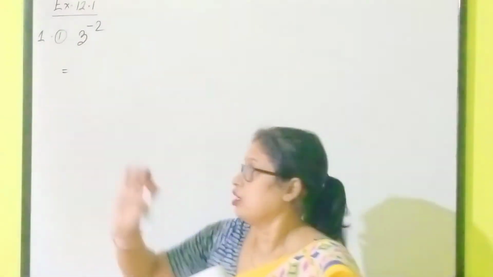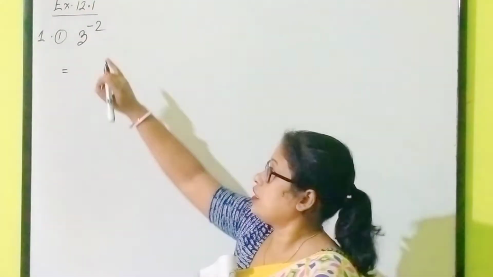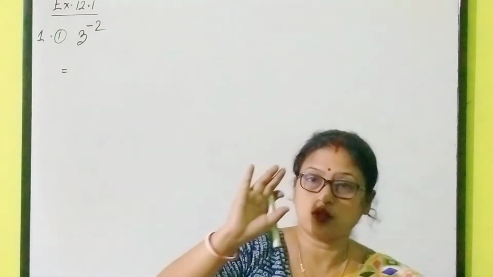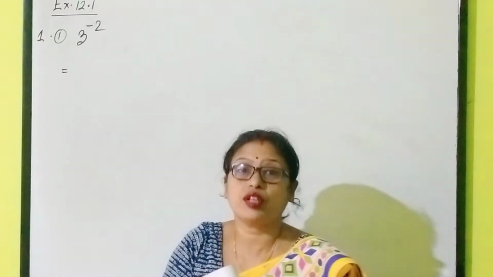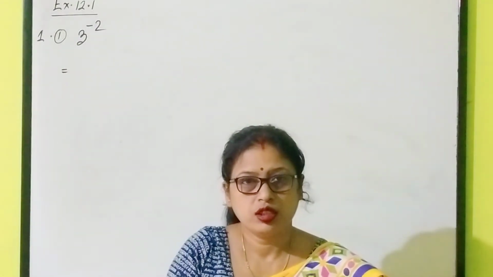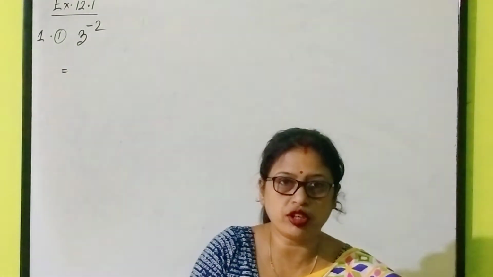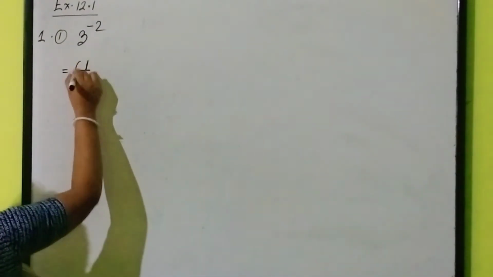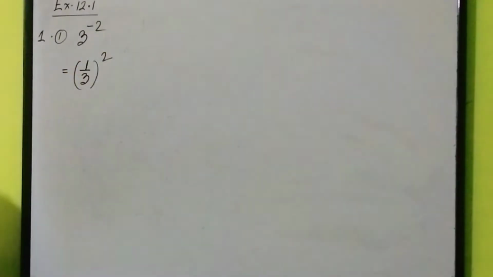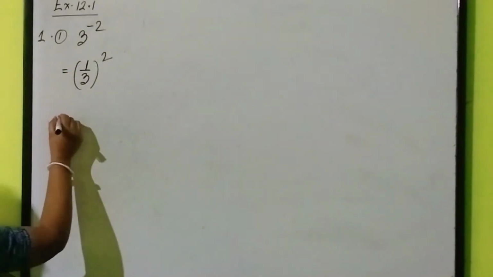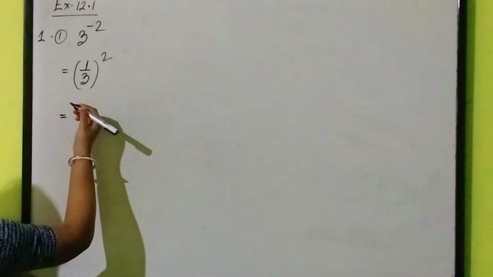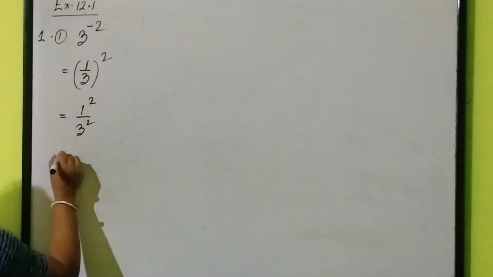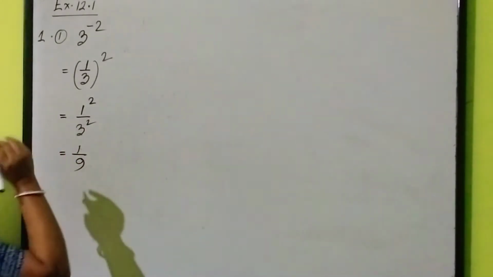Another way to make the exponent positive is to take the reciprocal of the base. What is the base here? The base is 3. What is the reciprocal of 3? What is the multiplicative inverse of 3? The answer will be 1 by 3. So, if you write 1 by 3, automatically the power will become positive. Understood? Very easy. Now, you solve it. You have to evaluate, means find the ultimate value: 1 square by 3 square. That means the answer comes to be 1 by 9.